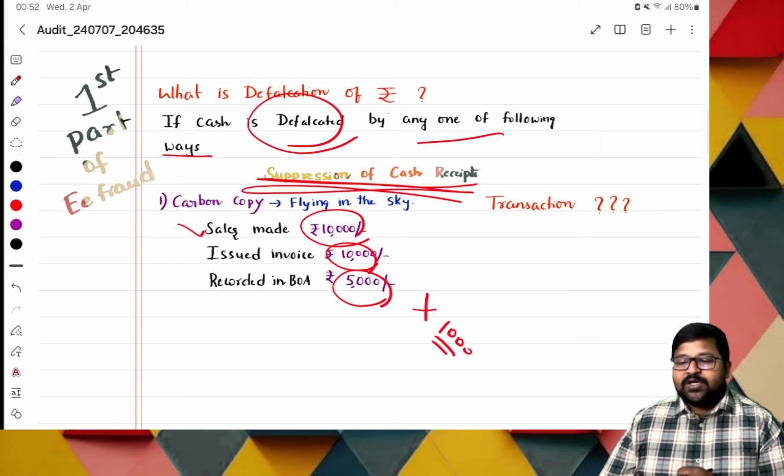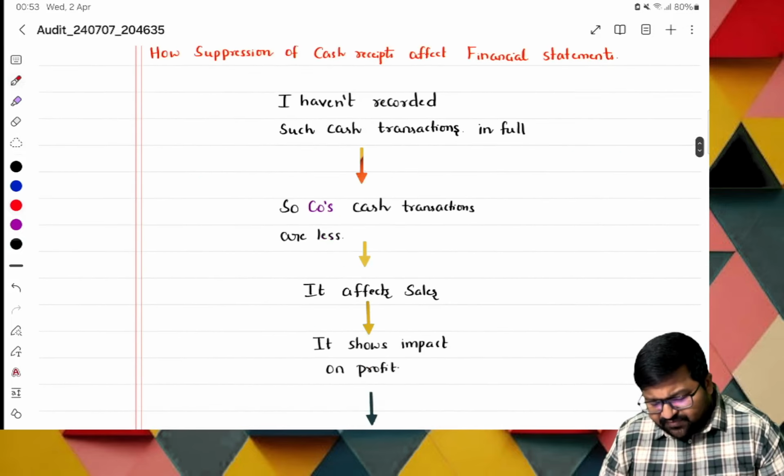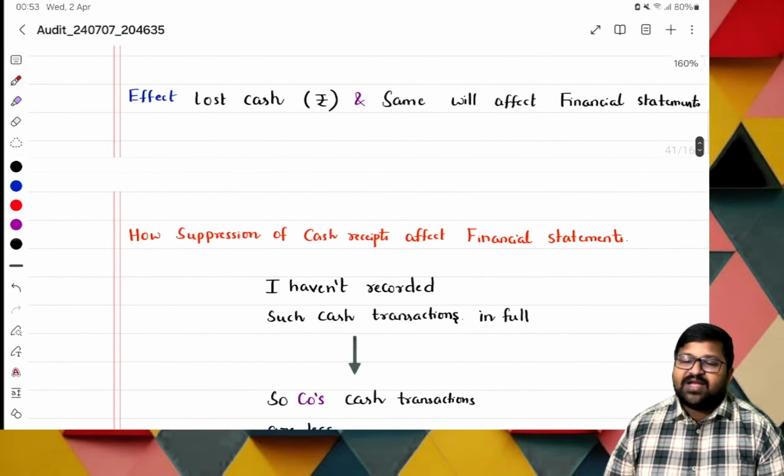What is a material amount? Materiality and all we shall see in the future. Okay, next. So what is the next one? So how are suppression of cash receipts affected?